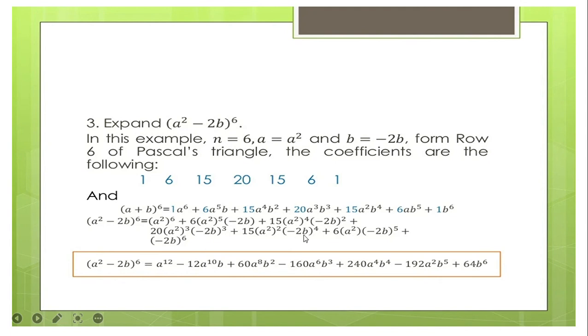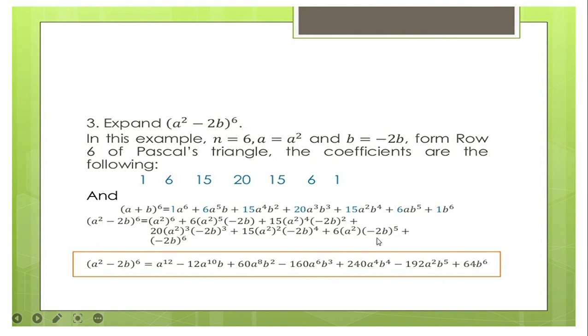Now in here, again, we will just have to multiply negative 2b kaupat. So negative 2 times negative 2, positive 4 times negative 2, that's negative 8 times negative 2, that's positive 16, b to the power of 4 multiplied to 15, that is 240, a to the power of 4, b to the power of 4.